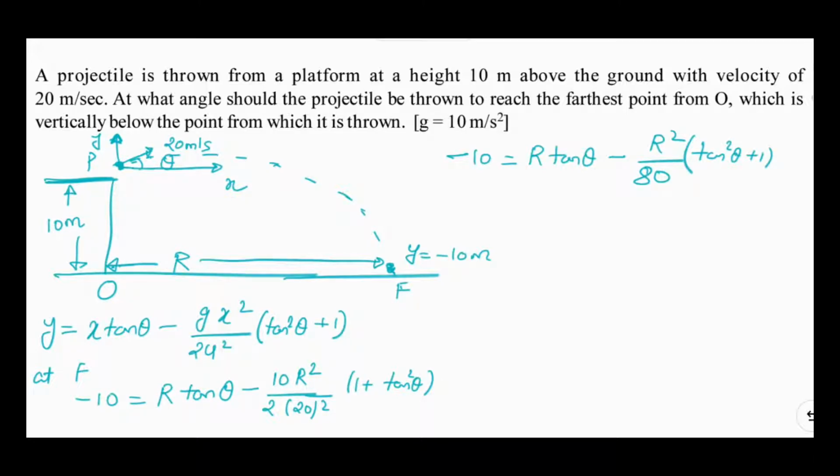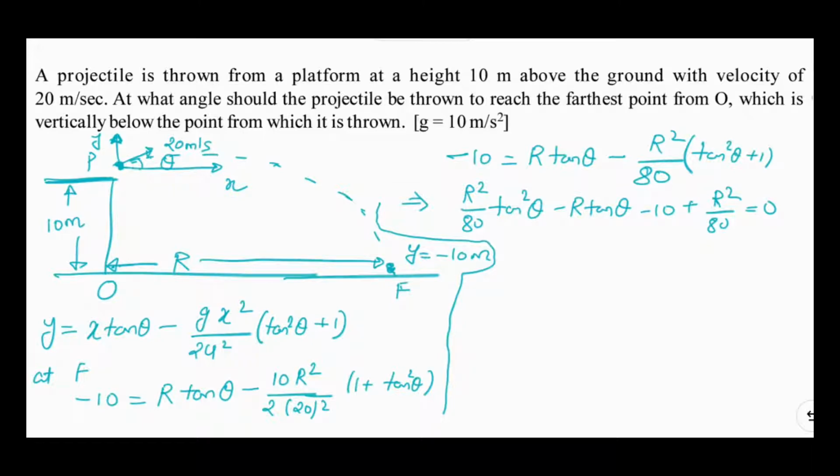So I can make a quadratic equation out of it in tan theta. In order to solve this, I can take the terms to the right hand side. I will get R square by 80 into tan square theta, which is going to be positive. Then R tan theta here is going to be negative. I already have a minus 10 here. Then from the left hand side, I will get a positive R square by 80. This is going to be my equation. This is a quadratic equation in tan theta. The roots of this equation give the value of the angle of projection.